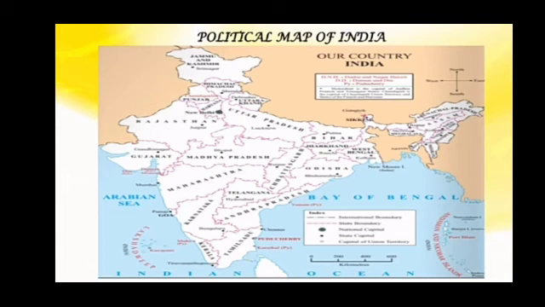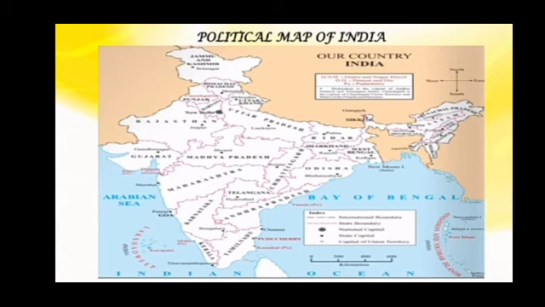Okay, next question. Which is the northernmost state? So the northernmost state is Jammu and Kashmir. Next question. Which is the southernmost state? So the southernmost state is Tamil Nadu. Next question. Color the states to the northeast in different colors. Write their names and the names of their capitals.